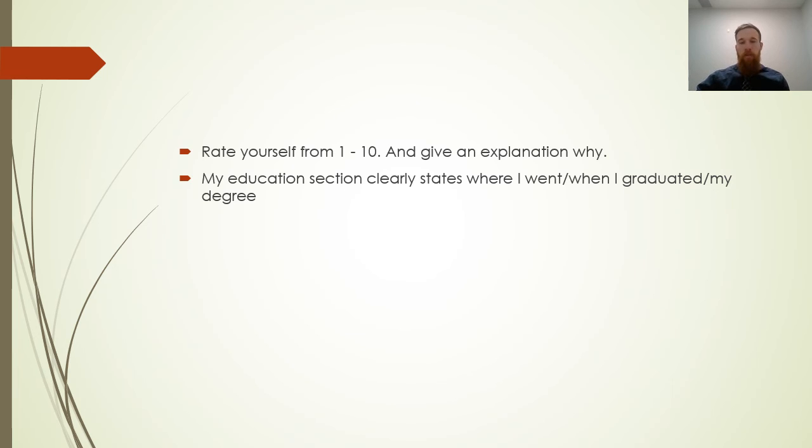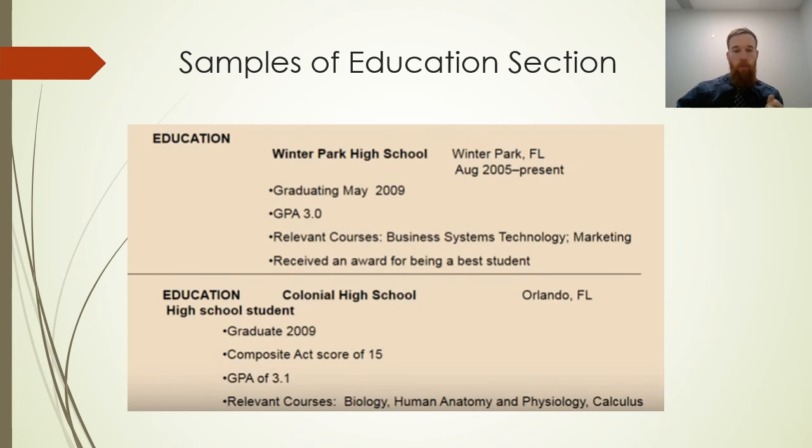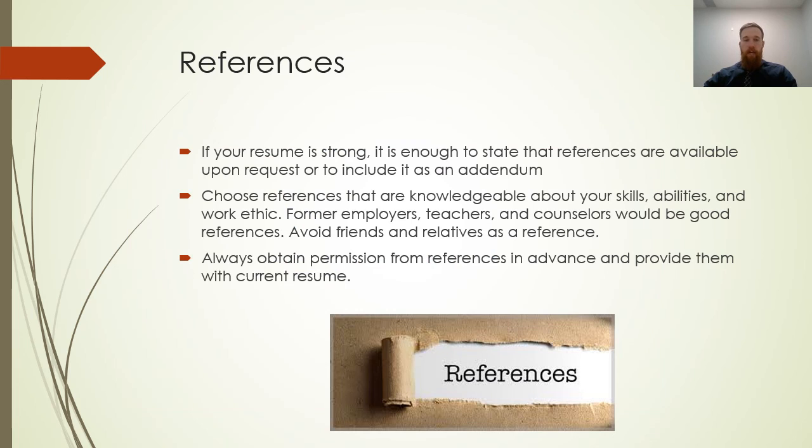For your education statement, you just want to make sure that it's clear where you went and when you graduated, your degree, and also the bolding and the spacing and the italics on this is going to be important. So when you look at this one, again, there's spacing, they have their GPA in there, they have the name of the school, they have the time that they went there. So all these things are things that you want to make sure that you have in there when you go back and go through this category.